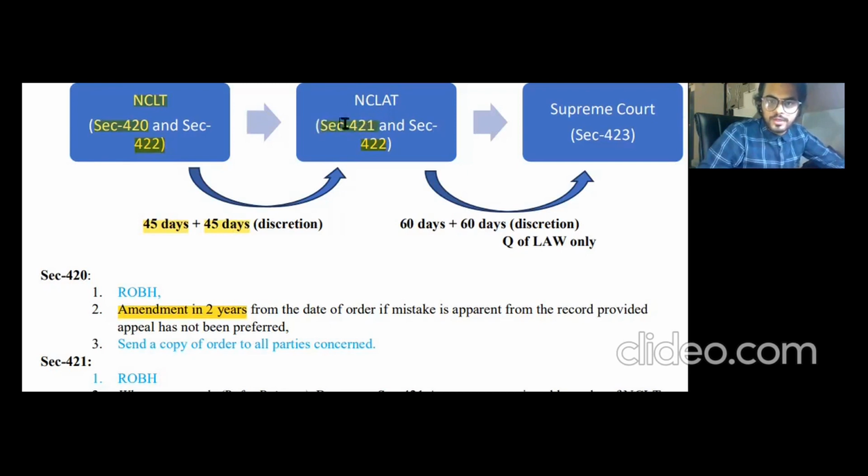So you will not have to remember that. All right. Section number 420 contains 3 things, as I've already told you: reasonable opportunity of being heard, send a copy of the order to all the parties concerned, and amendment in 2 years.